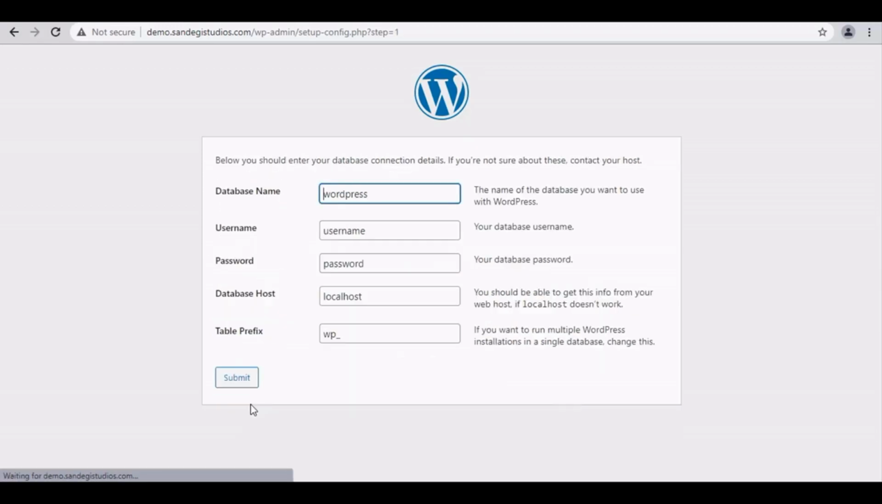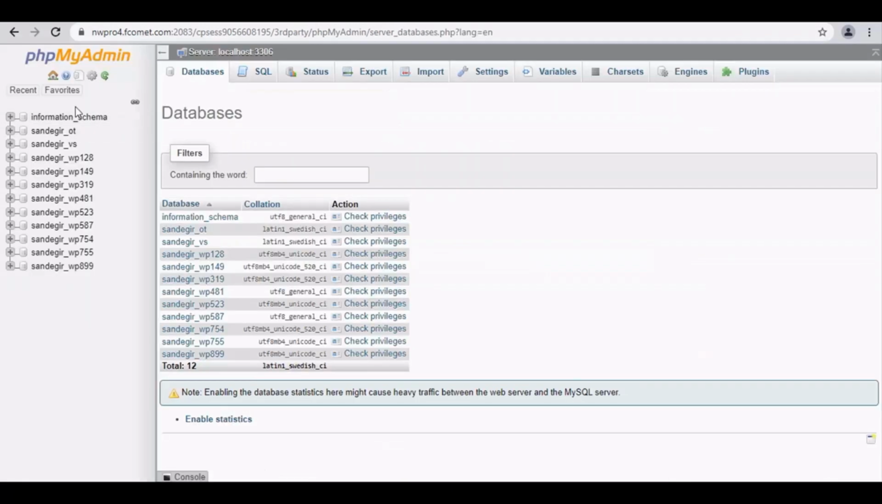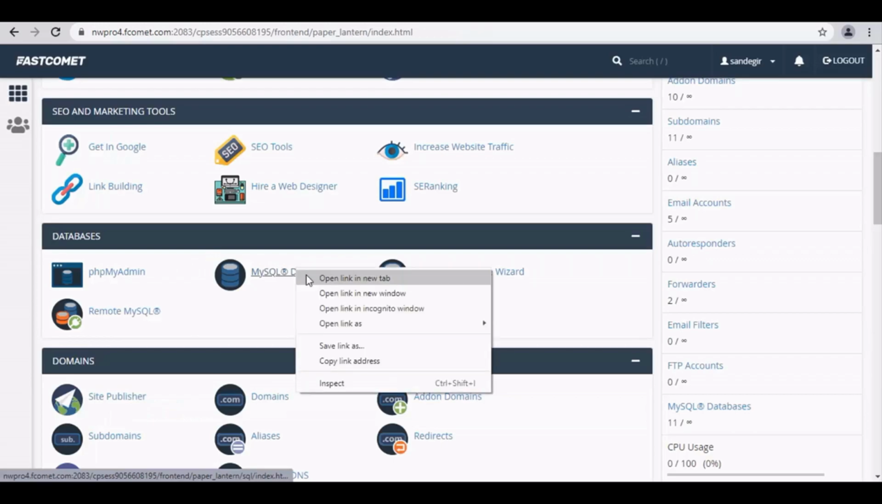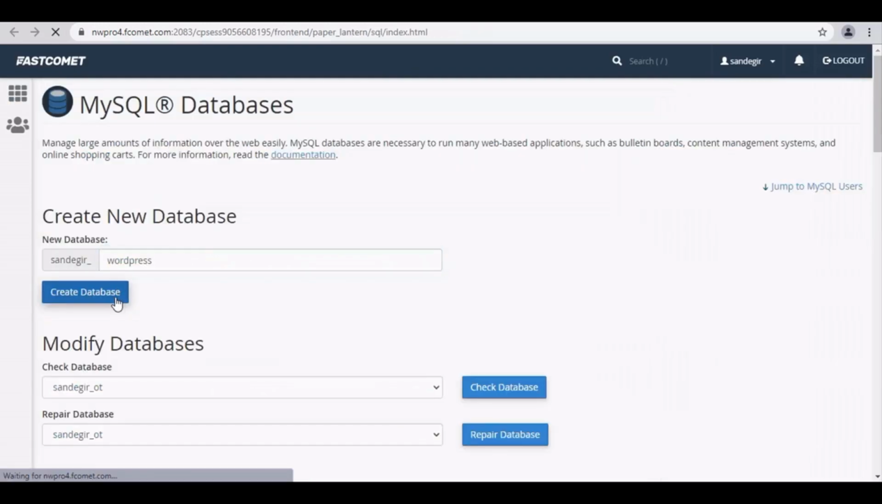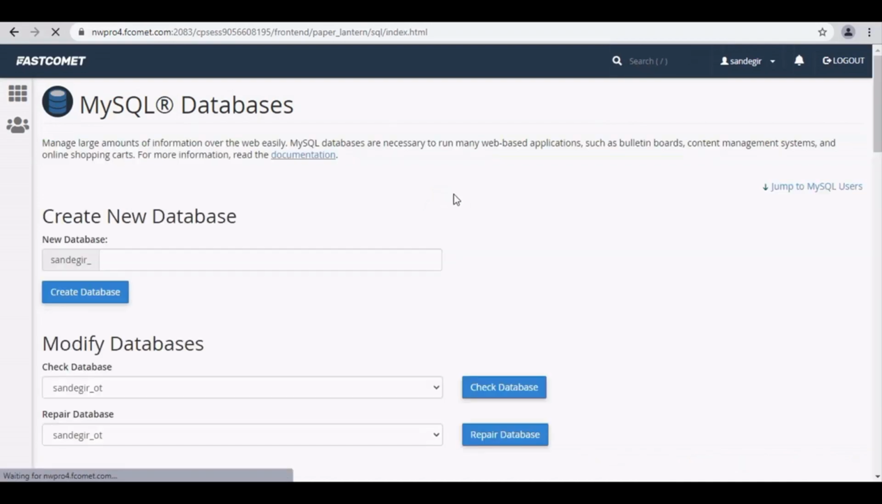Now here we have database name, username, password, database host, table prefix, etc. Now go to Cpanel and select PHPMyAdmin from Databases. So here you have all the databases. Now open MySQL Databases, and here enter your new database name as WordPress and create database. Now click on Go Back.